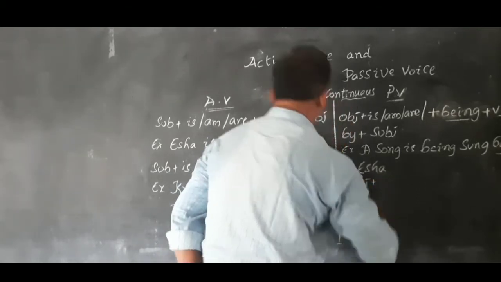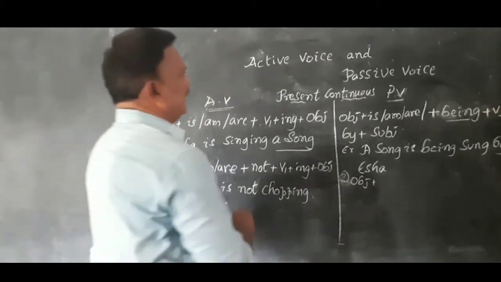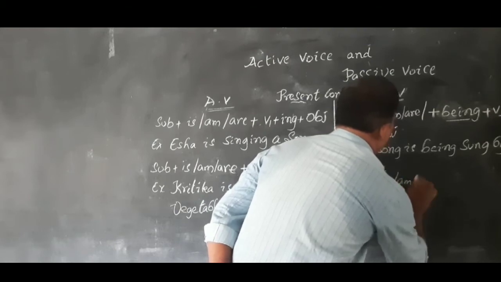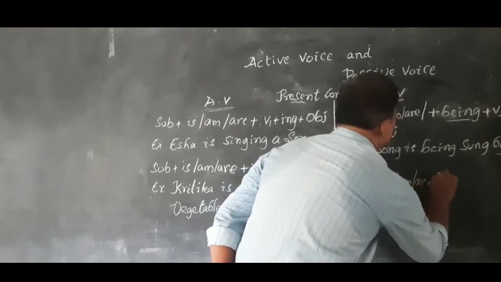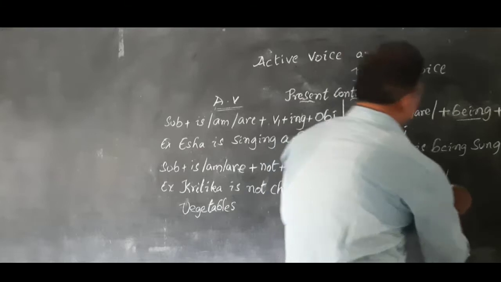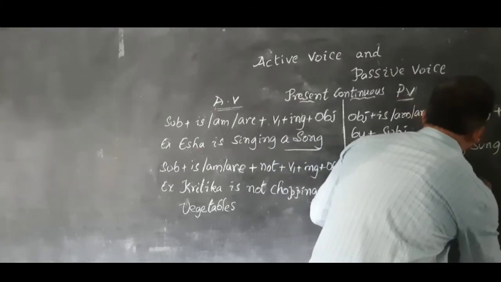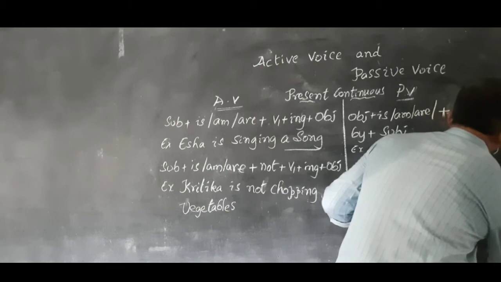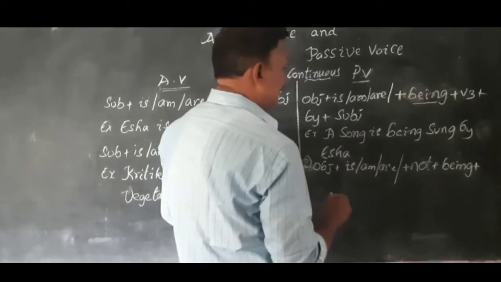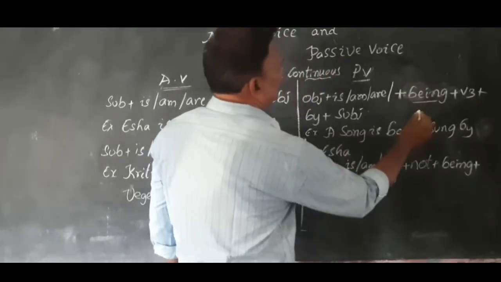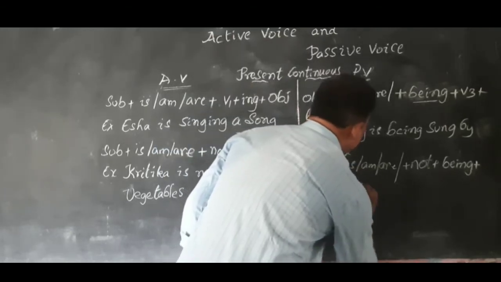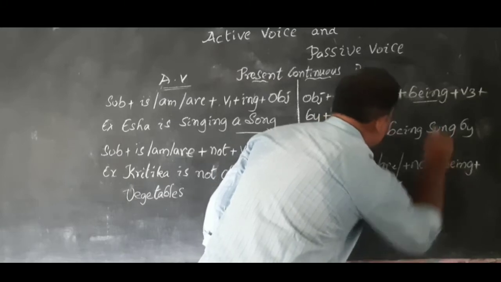Object plus is or am or are plus, it is negative, so we have to use not plus being plus V3 plus by plus subject.